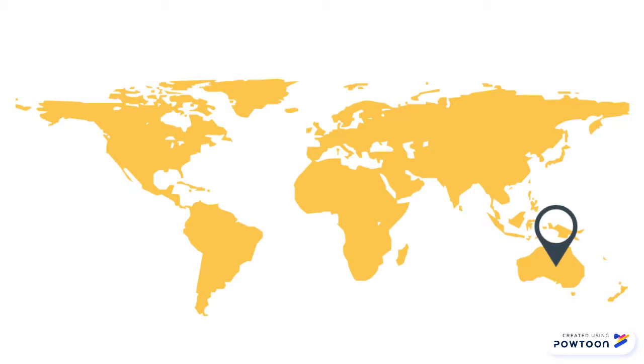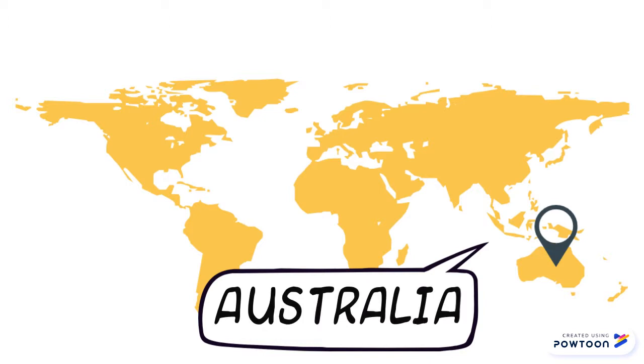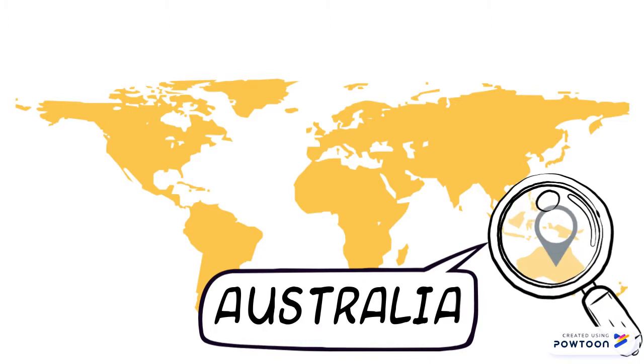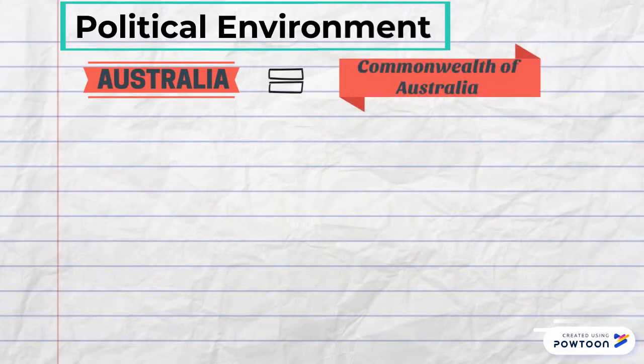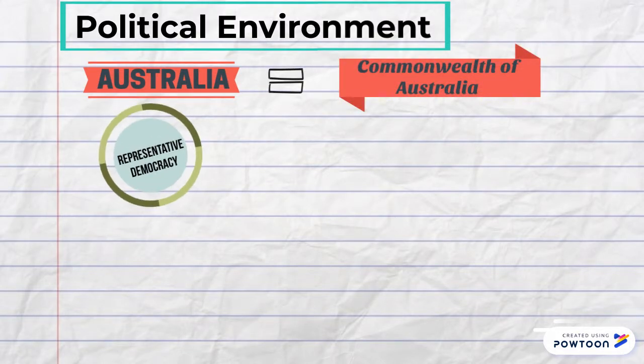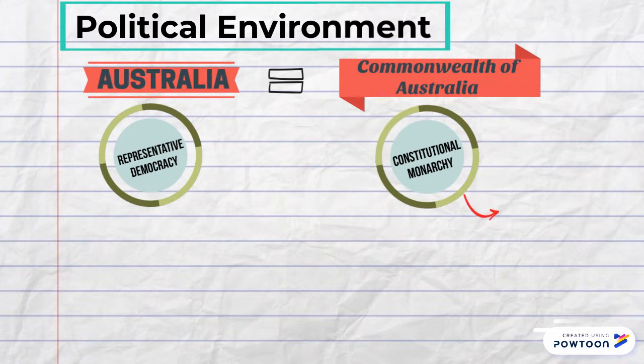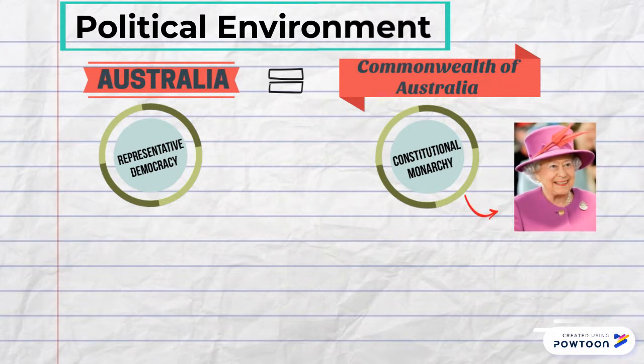Hello everyone, today we're going to give you some valuable information about the global environment of Australia and a short comparison with Mexico. Australia's formal name is Commonwealth of Australia and it is both a representative democracy and a constitutional monarchy with Queen Elizabeth II as Australia's head of state.